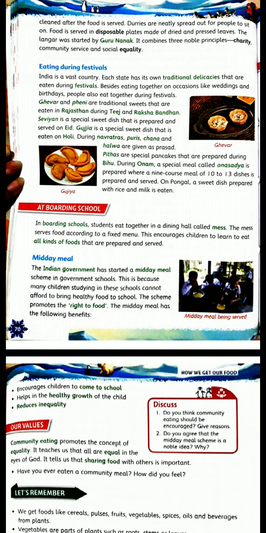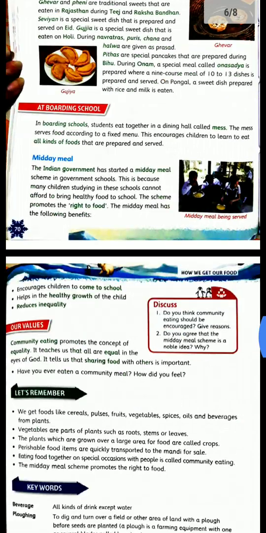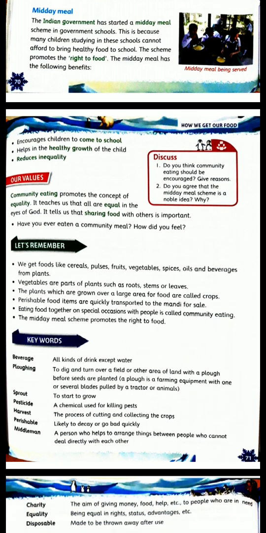So basically, the scheme promotes the right to food. And if you talk about the benefits, you can see here, it encourages the children to come to school, it helps in the healthy growth of the child, and it reduces inequality. So this is what it is all about in the chapter.